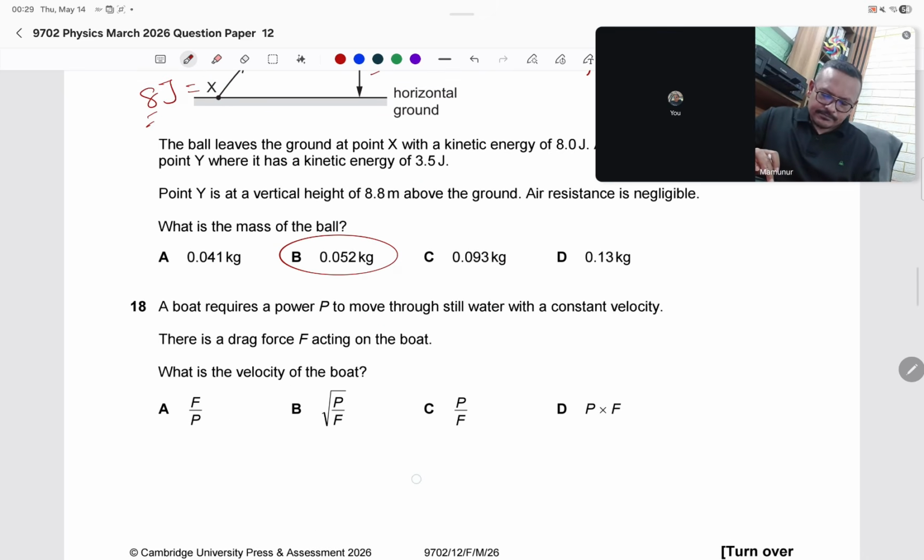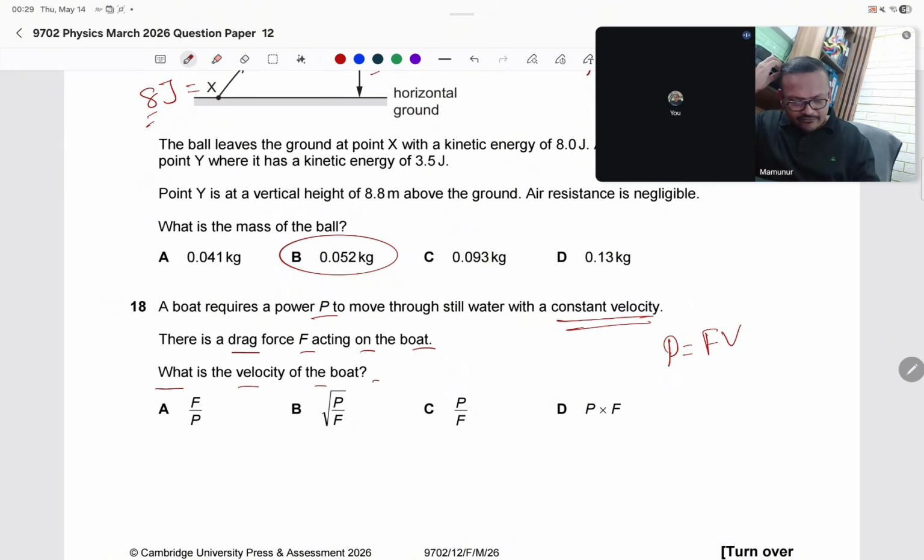16. A boat requires a power P to move through still water with a constant velocity. Listen, for constant velocity, we have only one equation for the power. It's P equals to FV. There is a drag force acting on the boat. What is the velocity of the boat?